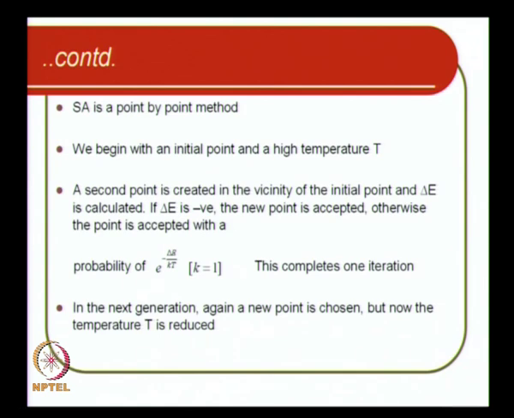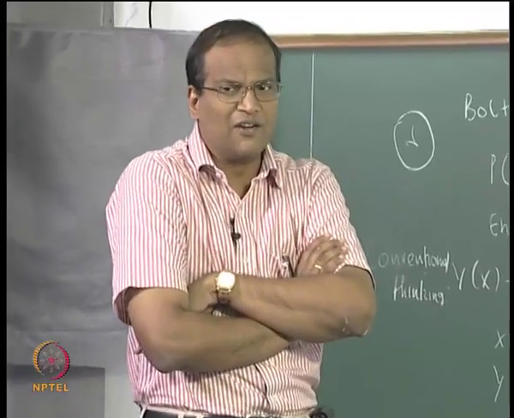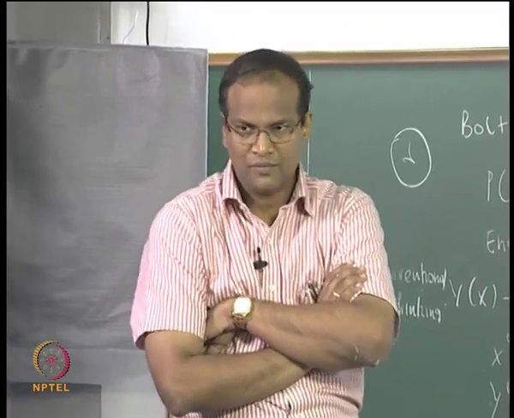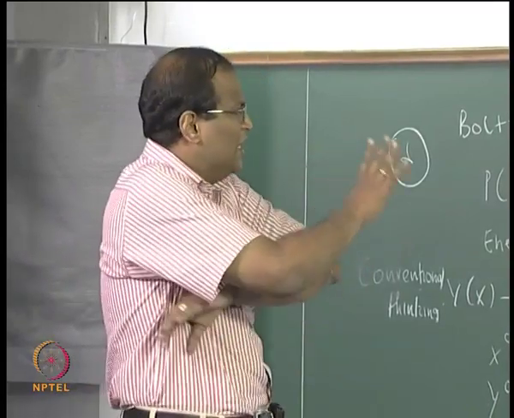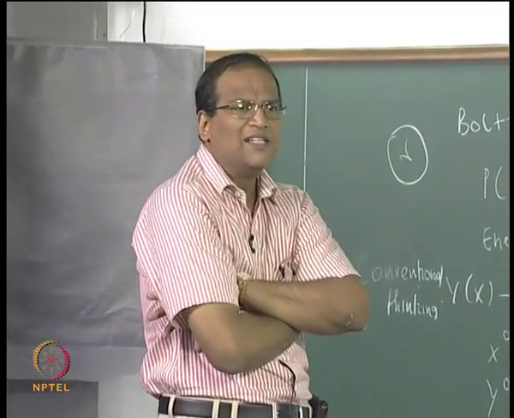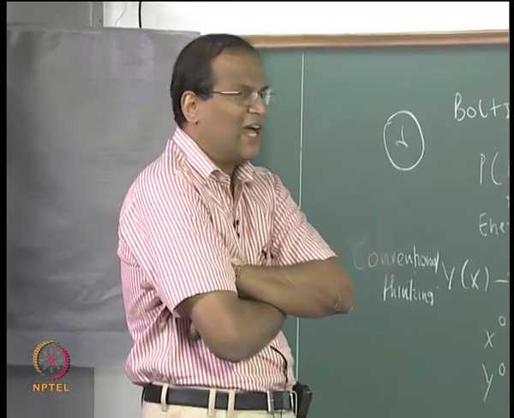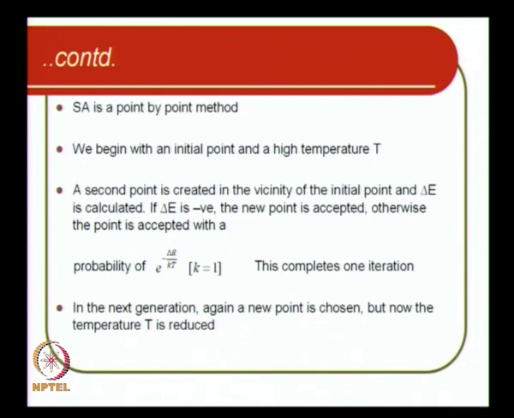So SA is generally a point by point method, so unlike GA we start from one point and follow that point. SA for multiple points is also possible, but the original SA was a point by point method. So as usual it is a search technique; we begin with an initial search point and a high temperature T, where the high temperature T is y bar, the average of 3 or 4 values of y. A second point is created in the vicinity of the initial point and delta E is calculated. If delta E is negative, the new point is accepted, otherwise the point is accepted with the probability of e to the power of minus delta E by kT, where k is equal to 1. This completes one iteration. In the next generation again a new point is chosen, but now the temperature T is reduced.